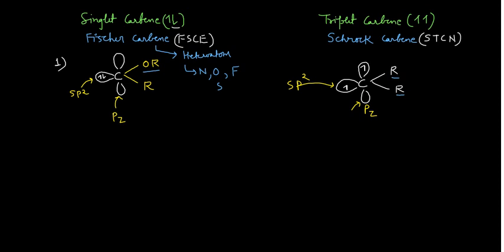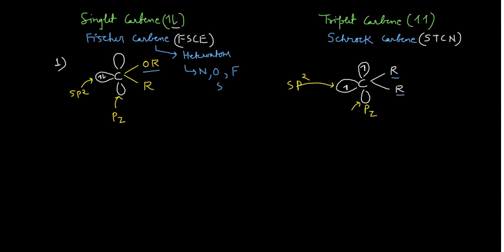Check this heteroatom. If a heteroatom is there, like oxygen, nitrogen, sulfur, fluorine, chlorine, then definitely it is your Fischer carbene. If both the groups are alkyl groups or both the groups are hydrogens, then it would be your Schrock carbene. This is a little trick which you should know.